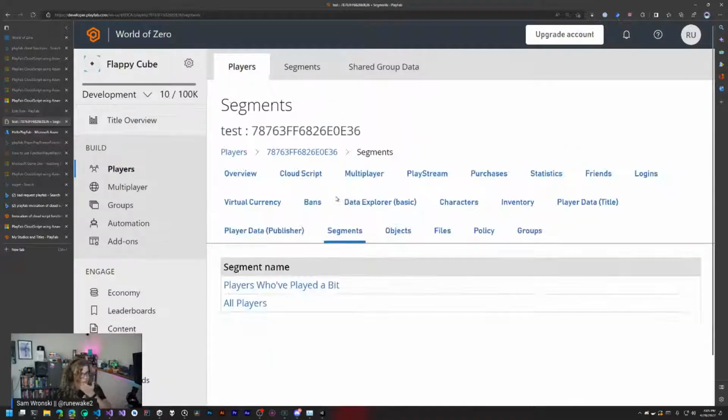There's also segments. So we can see which segments of our user base this user is a part of. This is intended as a way to identify users who are doing specific things, so specific behavior patterns or whatever users are doing. In this case, this person is a member of all players and players who've played a bit, which was a custom segment that we created. I think that means they've played more than like 5 minutes or something, or like 50 games. And this user has 200, so that's why they ended up here.